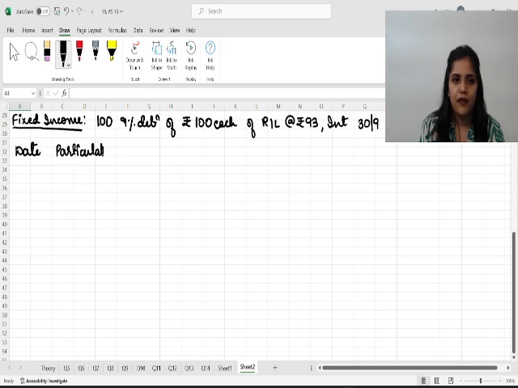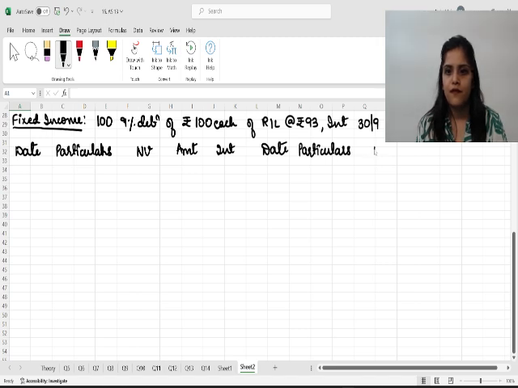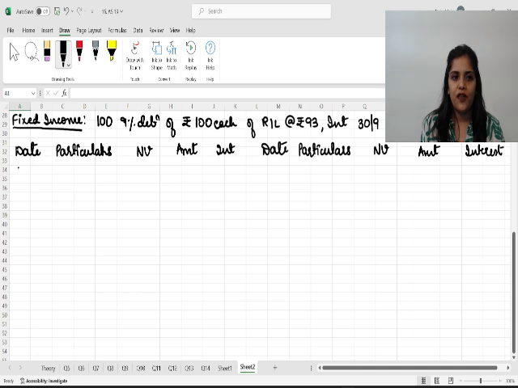We write the format: date, particulars, nominal value of the investment, amount, that is how much we have paid or how much we have received, and interest. At the start of the year, that is 1st April, we already have, so we write to balance b/d. Nominal value of the investments will be 100 into 100 debentures, so that makes it 10,000.